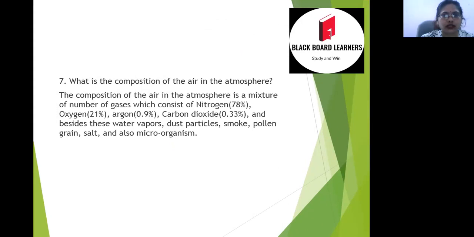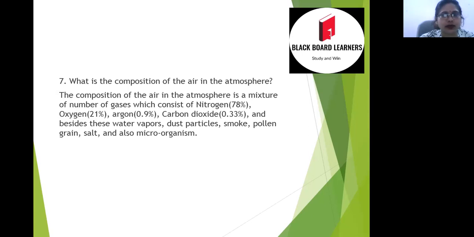So the next question is, what is the composition of the air in the atmosphere? किस चीज से मिलकर बना है, atmosphere का composition क्या है? Okay, so the composition of the air in the atmosphere is a mixture of a number of gases. That already I have explained. बार बार मैं कह रही हूँ क्योंकि मैंने ये explain किया है.